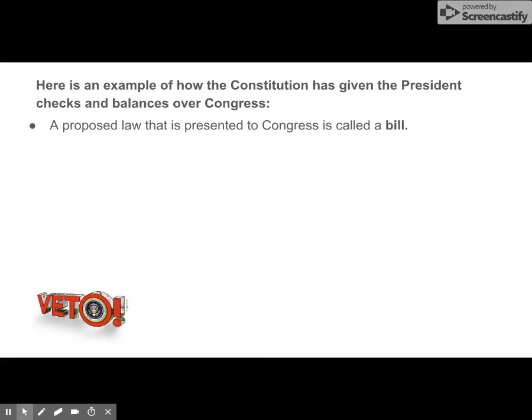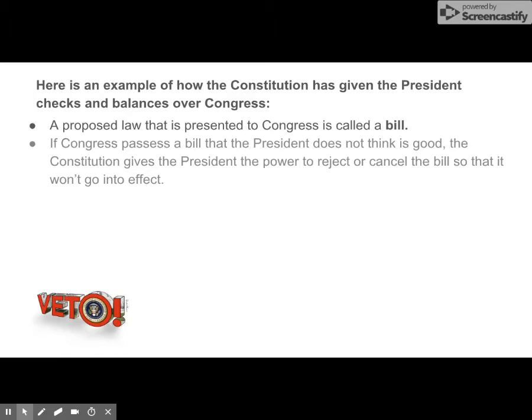Congress would call this law a bill. Now, Congress creates this bill, they vote on it, and if the Congress has a majority vote, then that bill could become law. But let's say that the president does not like the bill. They do not think it is a good bill to be turned into a law.